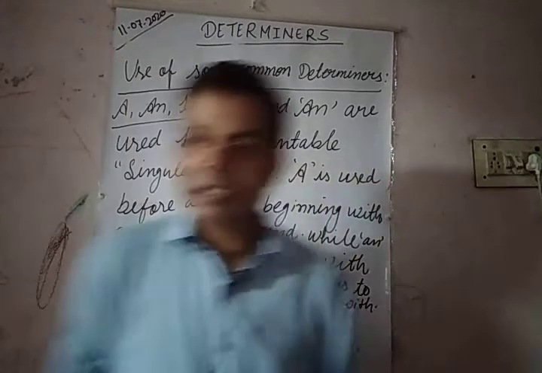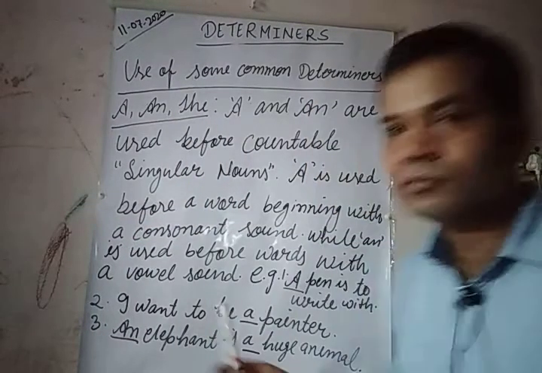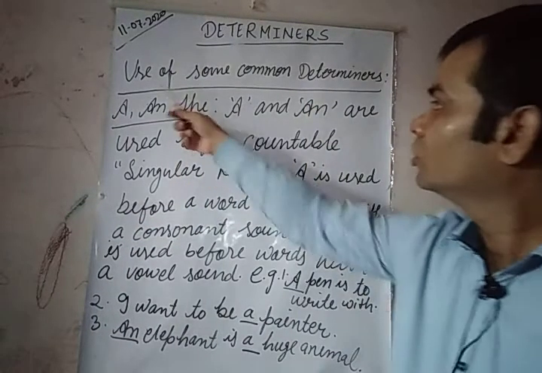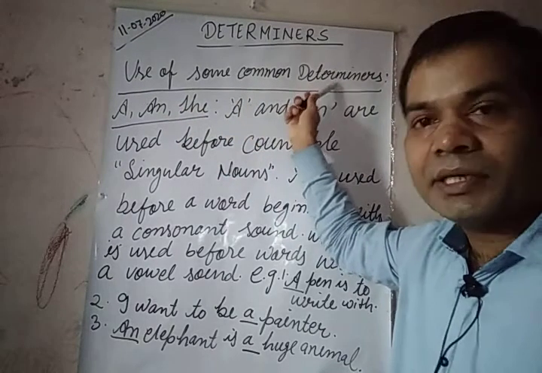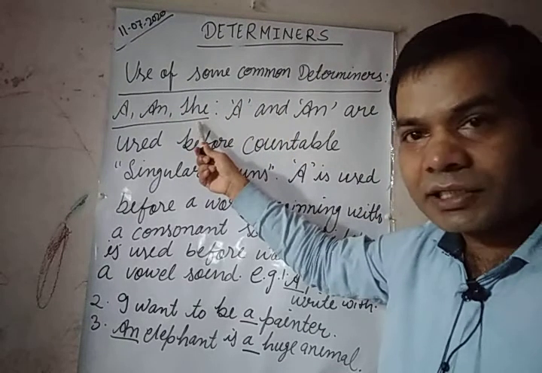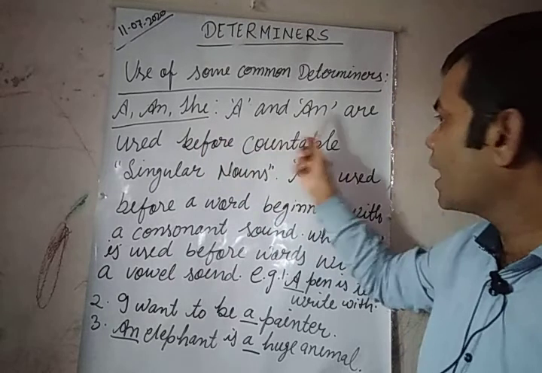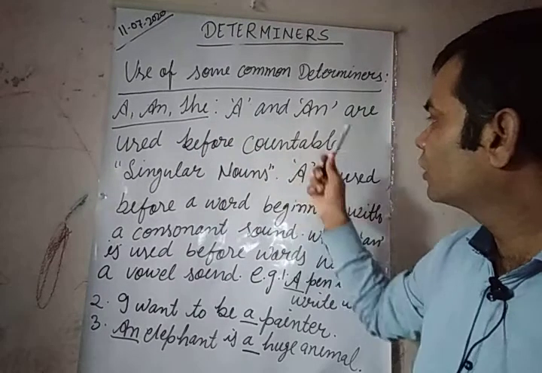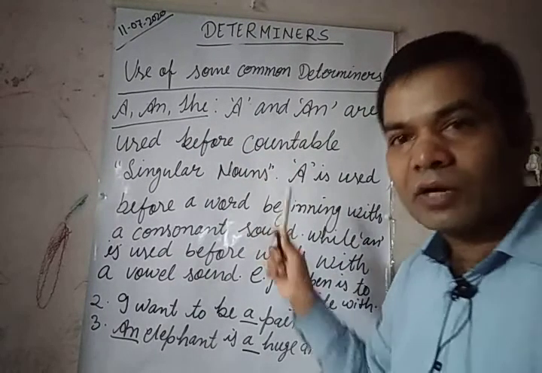So look at the board. Use of some common determiners. A and the, they are articles. A and an are used before countable singular nouns.